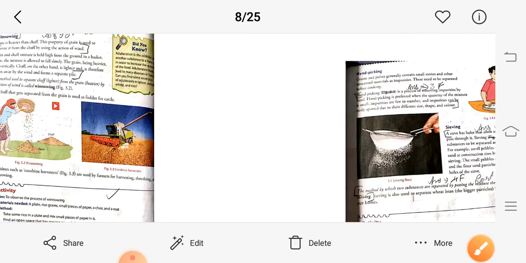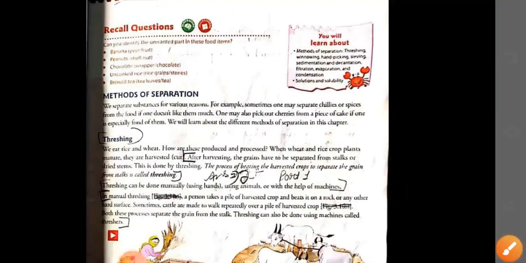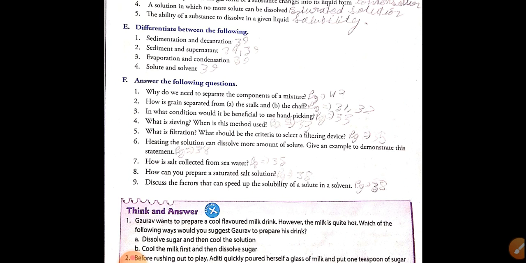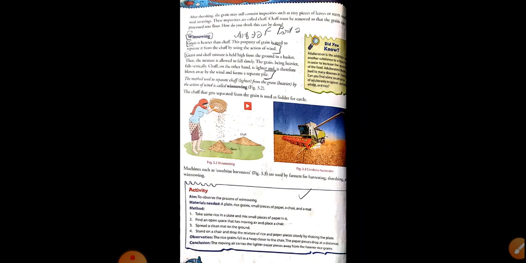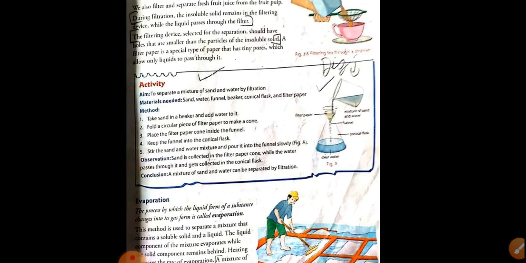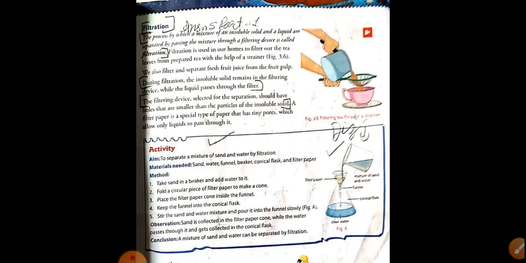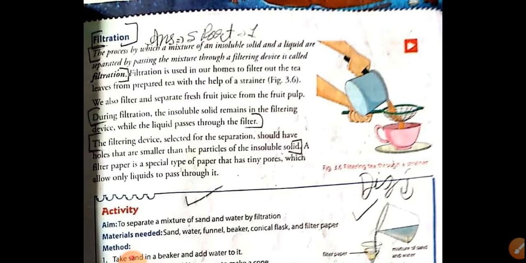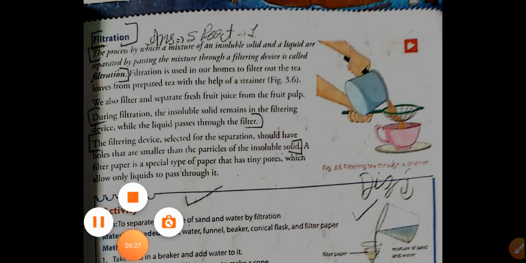Next, fifth answer. What is filtration? What should be the criteria to select a filtering device? This answer is given on page number 35. So first you will write the definition.